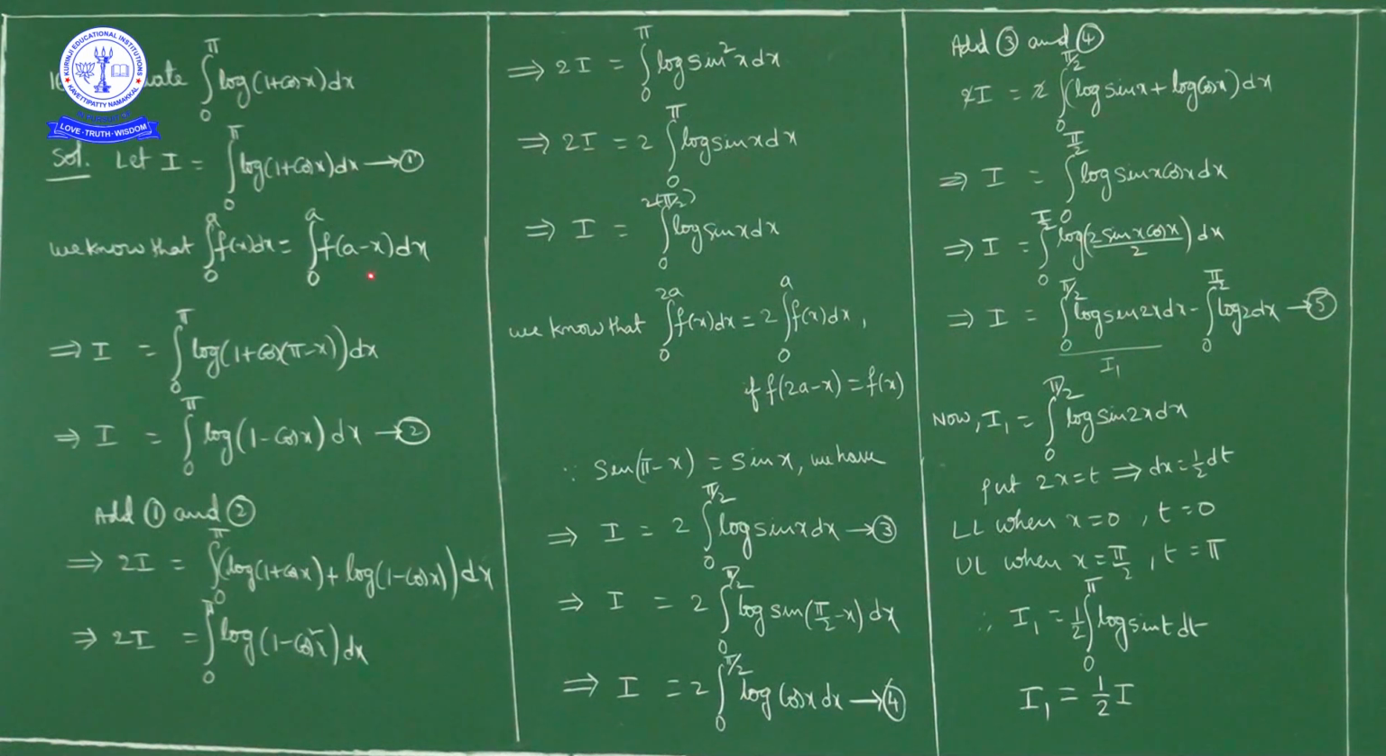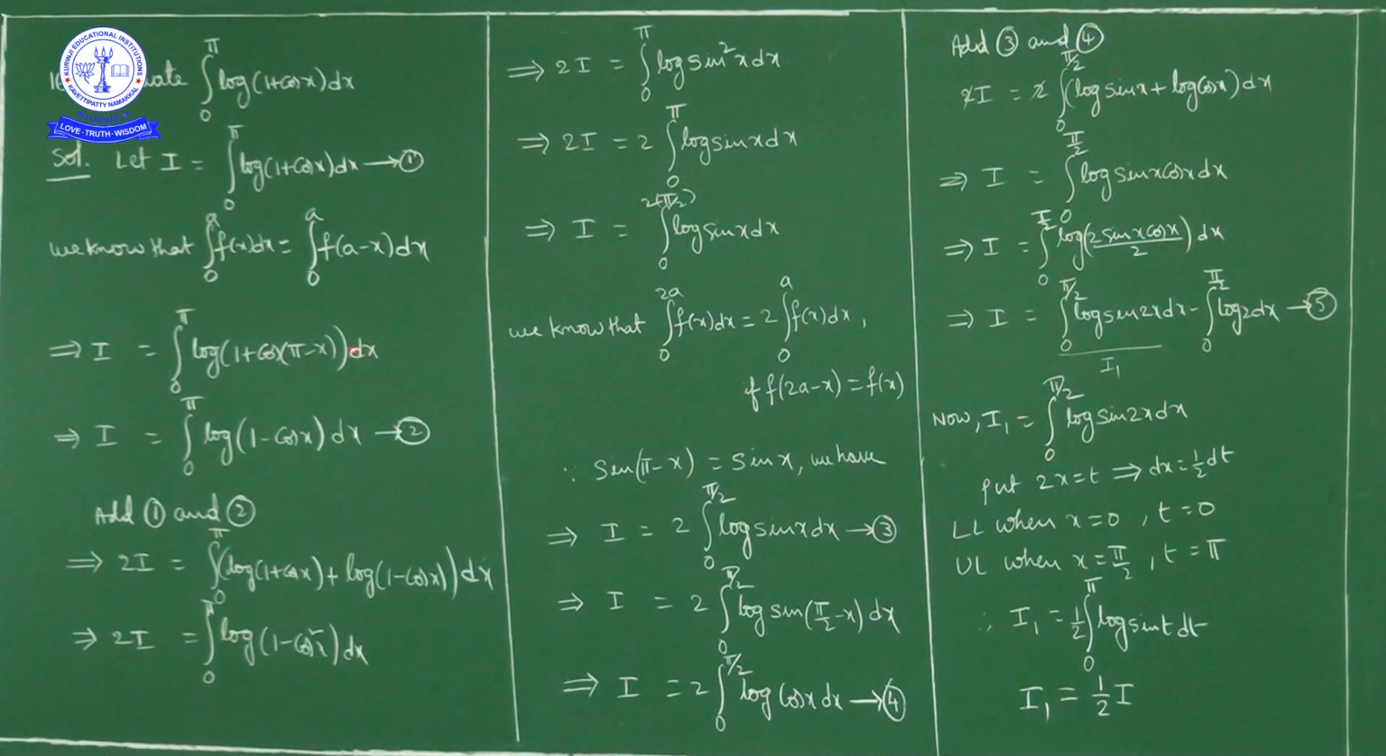Replace variable by upper limit minus x. What is the upper limit here? Pi. So replace x by pi minus x. So what will we get? I is equal to integral 0 to pi log of 1 plus cos of pi minus x dx.